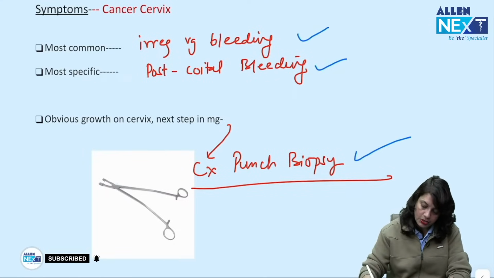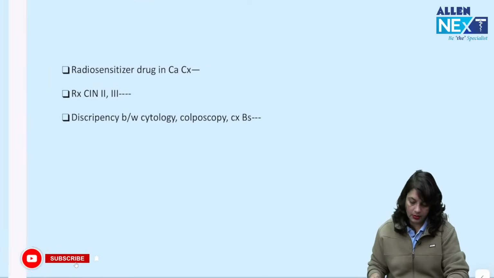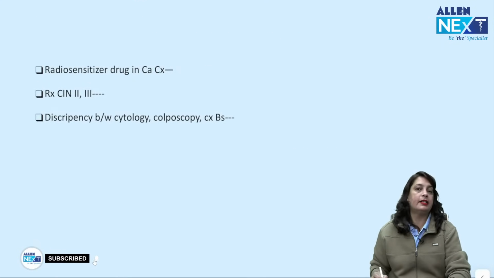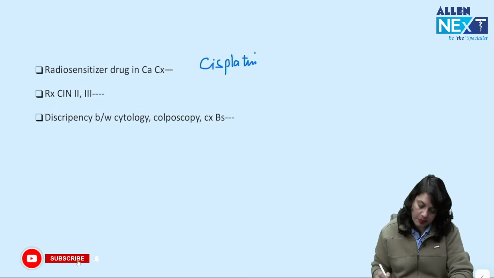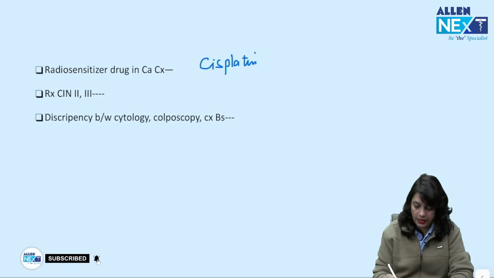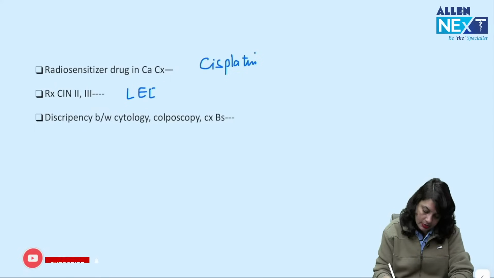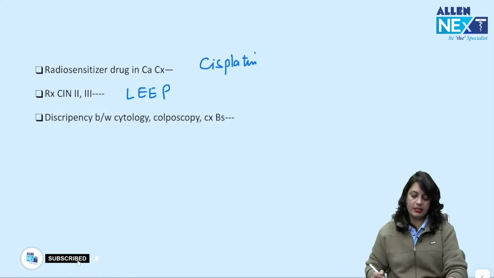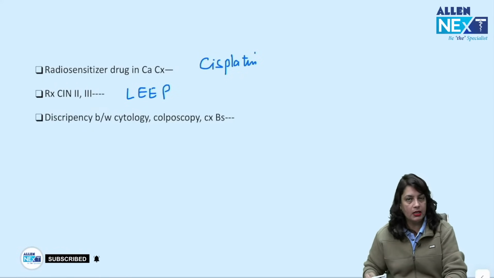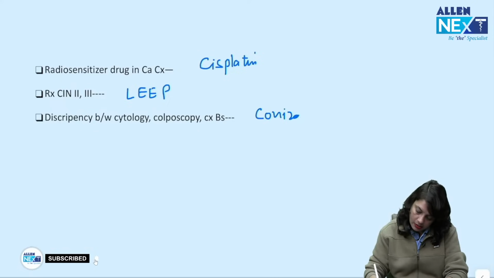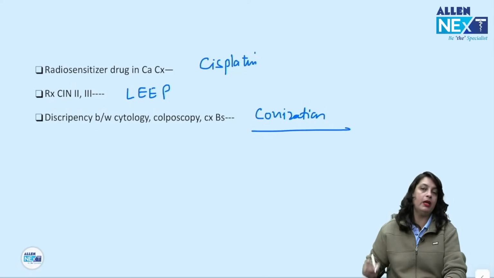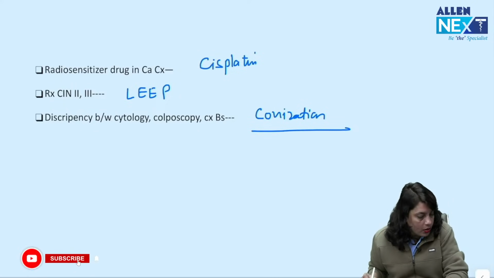Radiosensitizer drug in cancer cervix is cisplatin. Treatment of CIN2 and CIN3 is LEEP. Discrepancy between cytology, colposcopy and cervical biopsy, next management will be conization or cone biopsy.